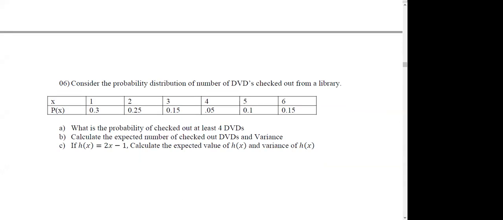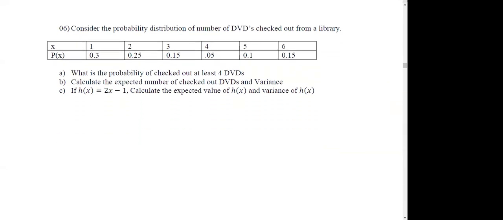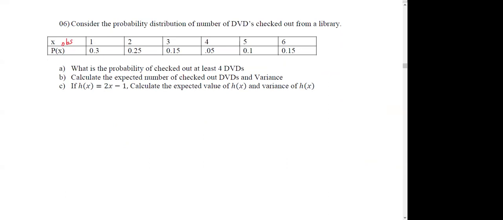I think I can finish this one only. Question number 6. Consider the probability distribution of the number of DVDs, X, given. These are your observations, and their probabilities are given. This is a discrete distribution, because the number of DVDs is discrete. You need to find the probability of checking out at least 4 DVDs. Part A.